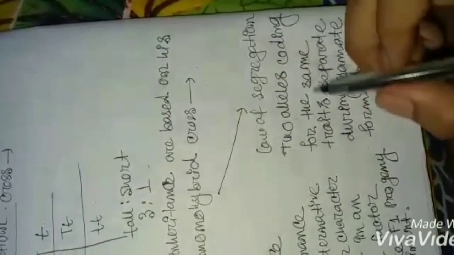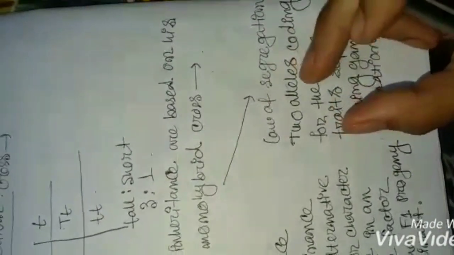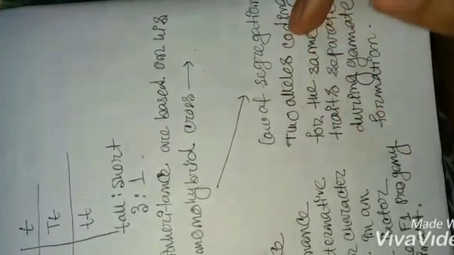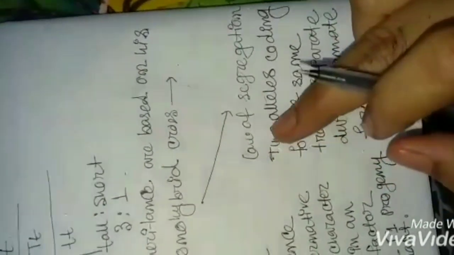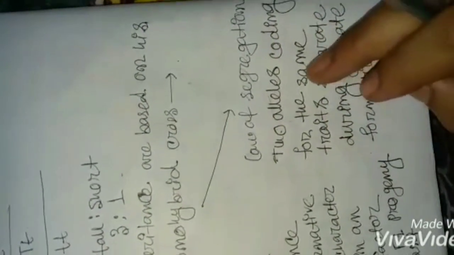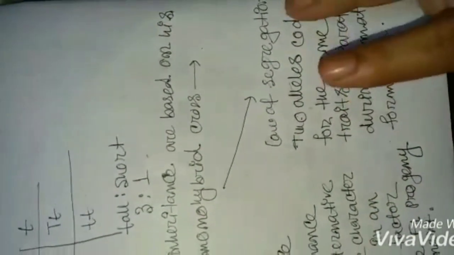Two alleles coding for the same trait, like two alleles coding for the height. Okay, for the height gene. So two alleles, one is for tall characteristic, one is for short characteristic, and they are separated during the gamete formation.